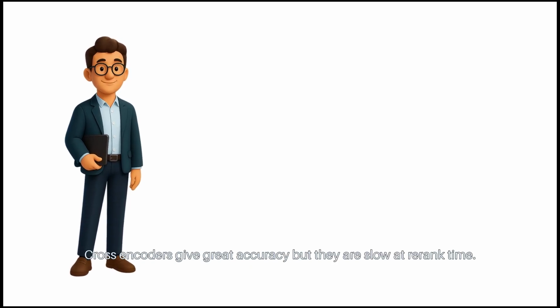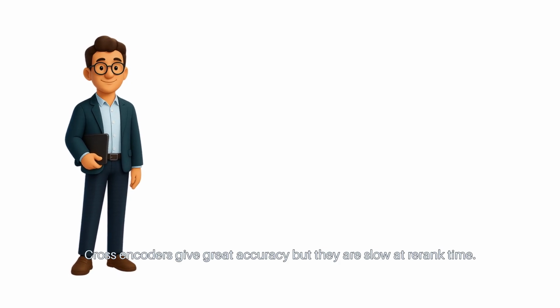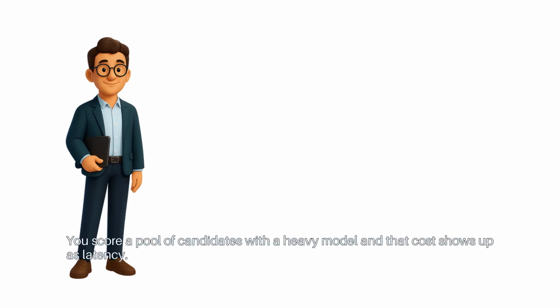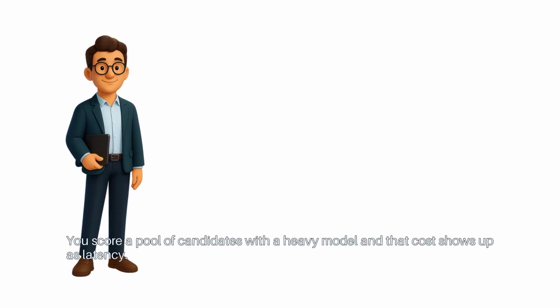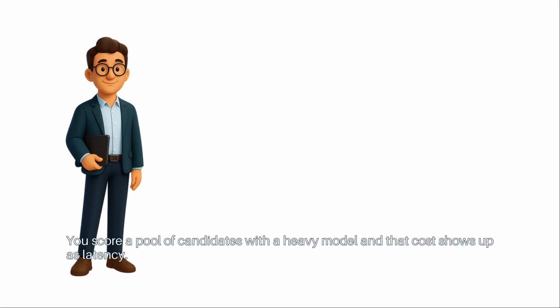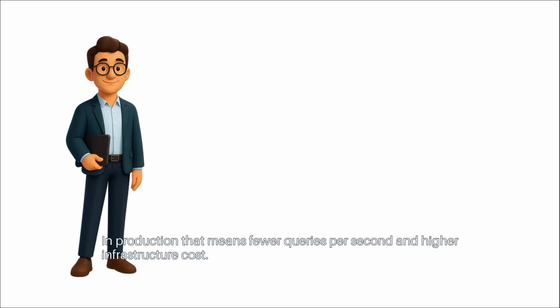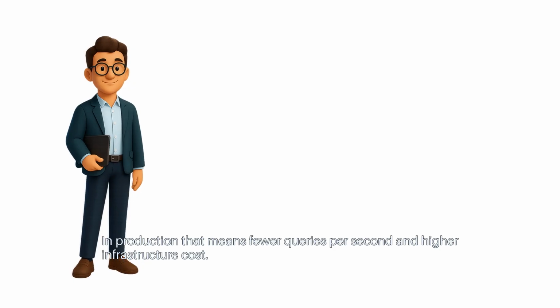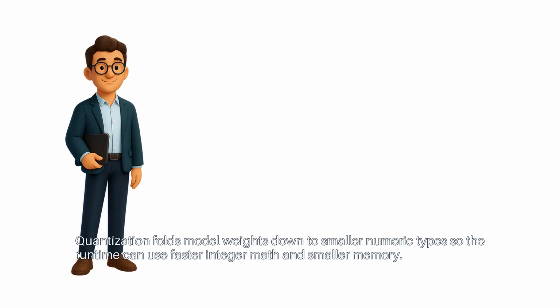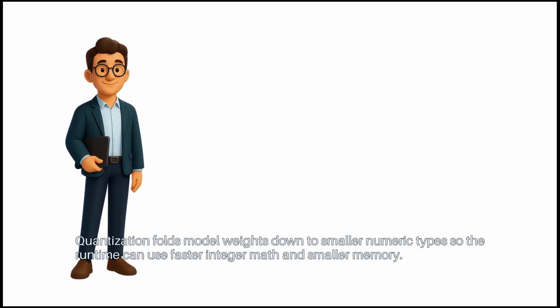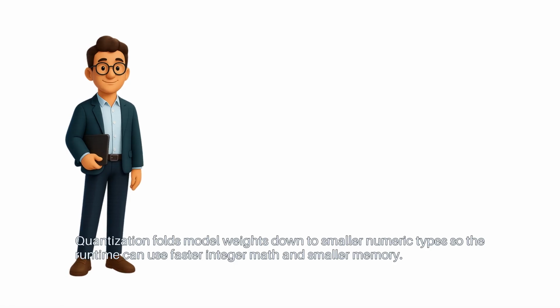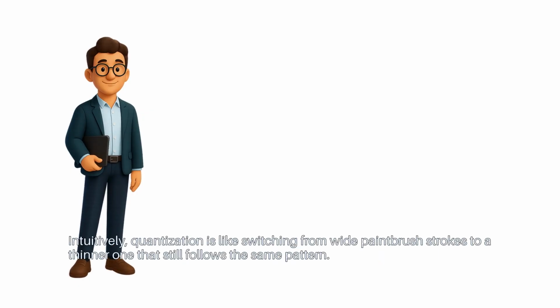Cross-encoders give great accuracy, but they are slow at re-rank time. You score a pool of candidates with a heavy model, and that cost shows up as latency. In production, that means fewer queries per second and higher infrastructure cost. Quantization folds model weights down to smaller numeric types, so the runtime can use faster integer math and smaller memory.